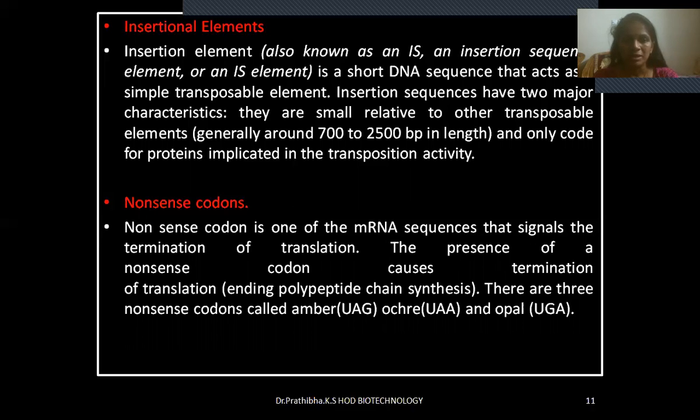Nonsense codon is one of the mRNA sequences that signals the termination of translation. The presence of a nonsense codon causes termination of translation, ending polypeptide chain synthesis. There are three nonsense codons called amber, that is UAG, ochre, that is UAA, and opal, that is UGA. Nonsense codons are also known as stop codons.